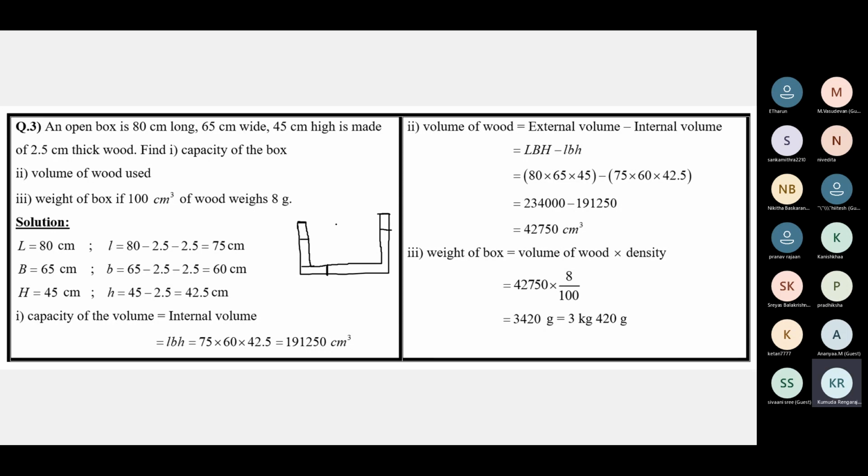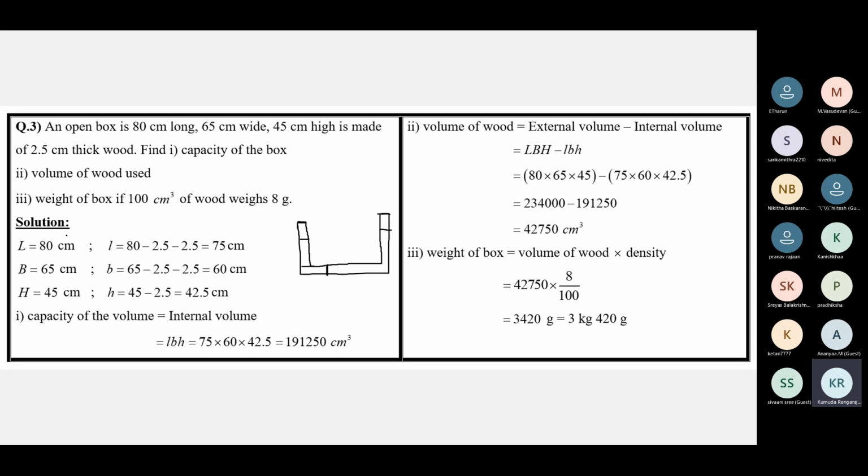When you make an open box using paper, when you measure the internal length, breadth, height, and the external length, breadth, and height, they'll be the same because paper is very thin that you can ignore the thickness. But here it's sizable, 2.5 centimeters thick. So the thickness of the wood cannot be ignored. So that gives rise to different internal and external dimensions.